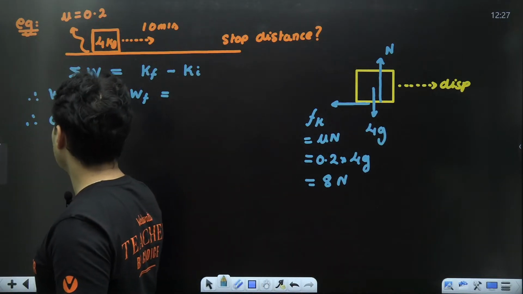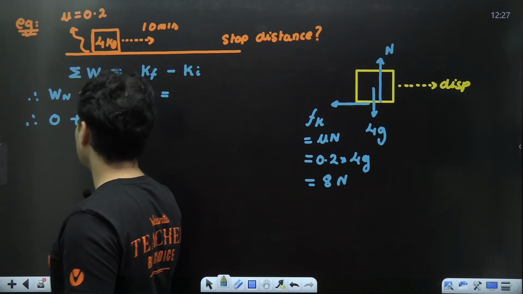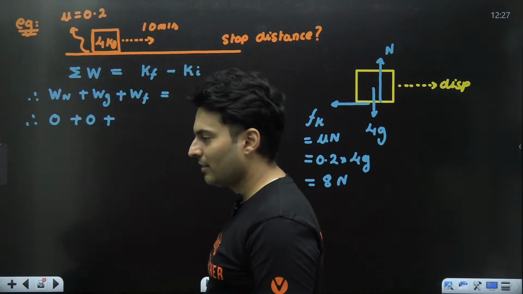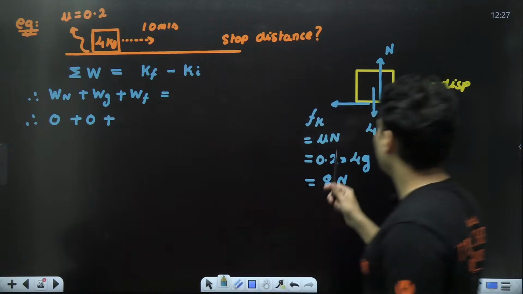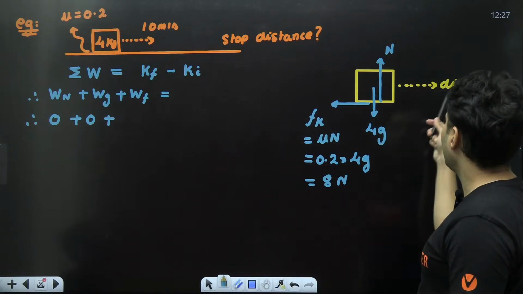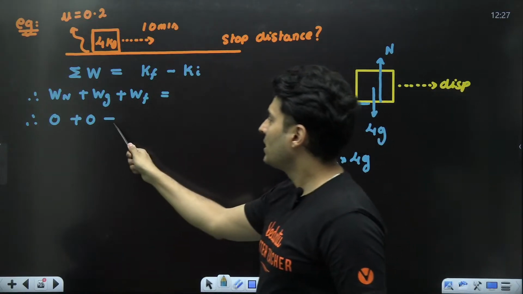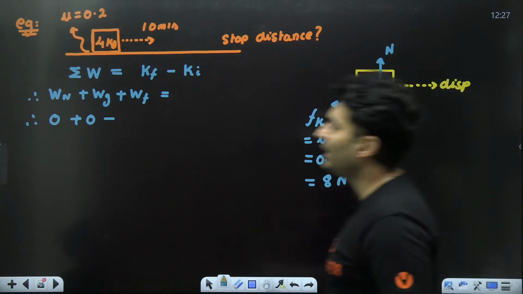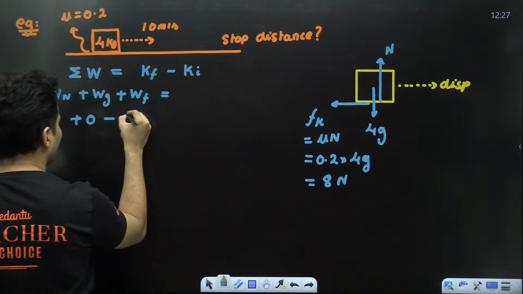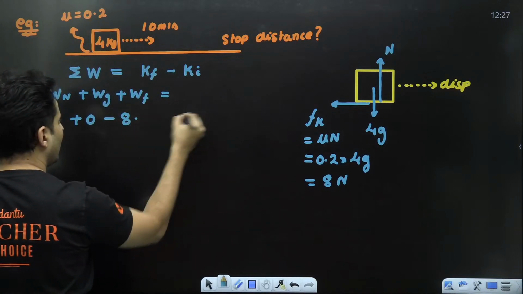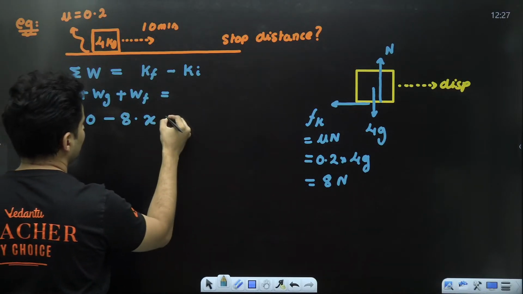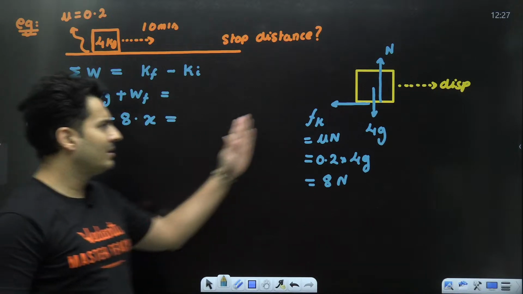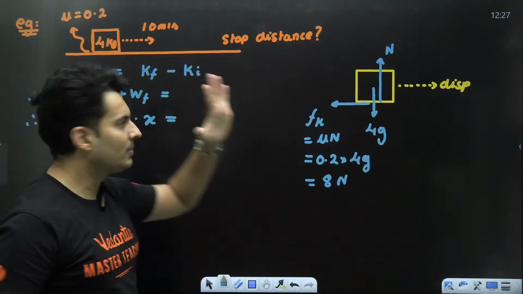So guys, the good thing is normal and gravity both are doing zero work. So how about putting 0 plus 0 over here? Clear? What about friction? Friction acts against the displacement, so it will do negative work. How much negative work? Frictional force into the displacement. Frictional force is 8 Newton multiplied by the displacement, which is x, which I do not know. However much displacement it does till it stops.